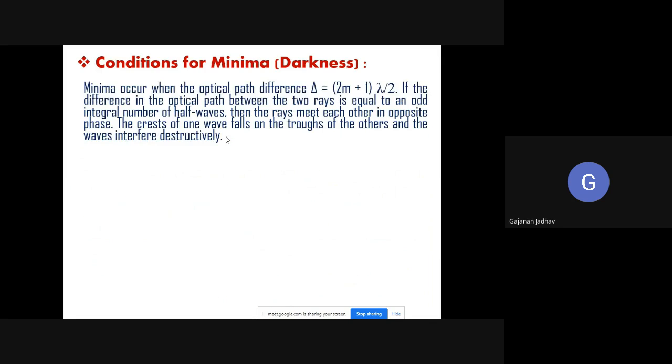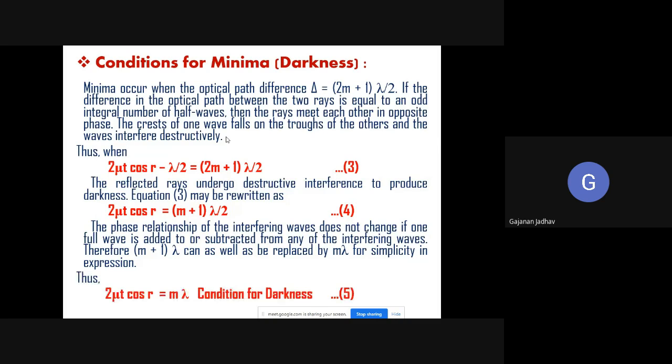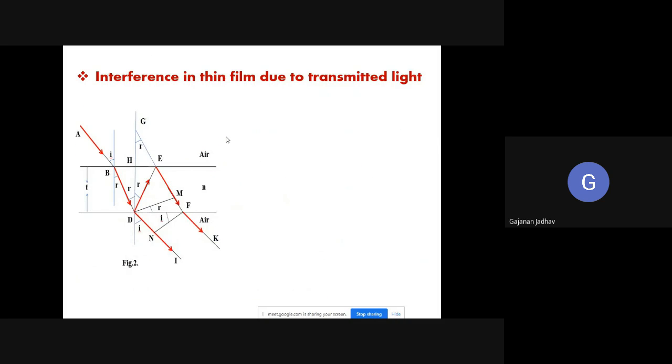Okay, so now let us move on to the next topic, which is nothing but the interference in thin film due to transmitted light. Just try to understand now. This topic is not that important as far as interference in thin film is concerned, but again I have taken this in addition, so that you will be able to understand. Now here we have to study the interference in thin film due to transmitted light. How interference happens from transmitted light, that we want to study.